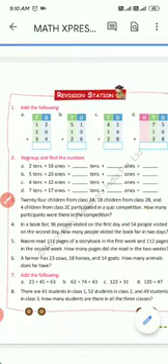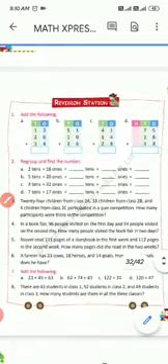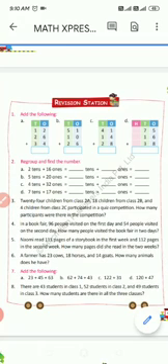Question number 4. In a book fair, 96 people visited on the first day and 54 people visited on the second day. So how many people visited the book fair in 2 days? First of all, we will write the number of people who visited the book fair in 2 days.